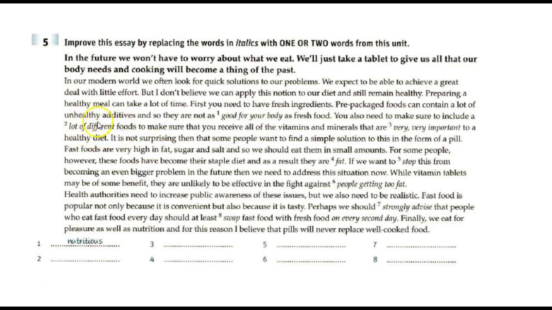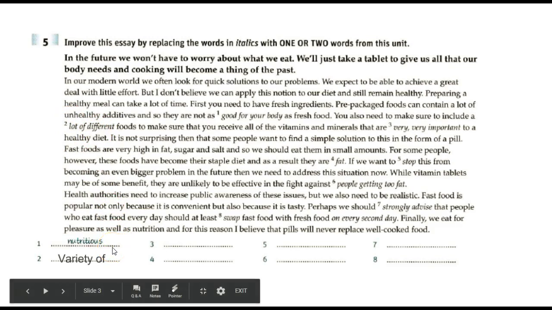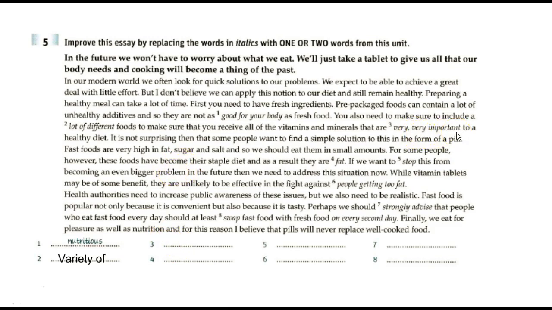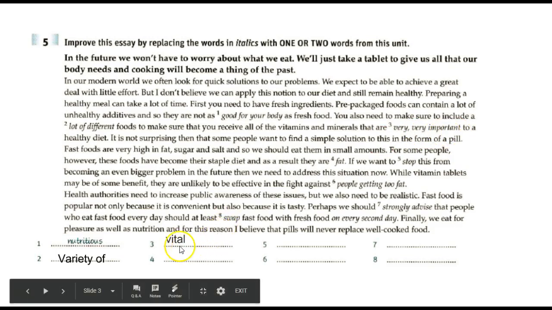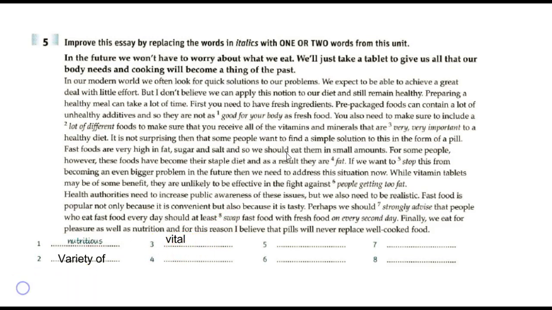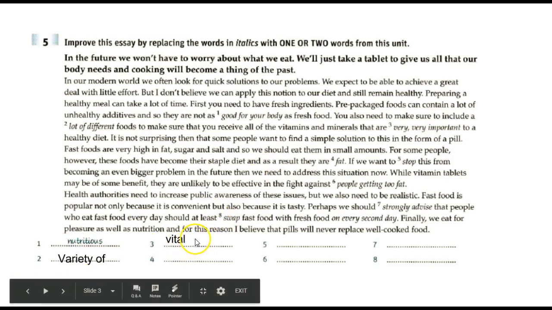So moving on to number 2, a lot of different foods. If you remember the picture where we show the variety of colors, you will know that the word required is variety. As you can see, I'm going to be showing each answer, so if you want to pause the video to write your answer first, you can do that. And number 3, very, very important. Something that's very important or essential is going to be vital, especially when we talk about food. For example, water is vital for survival.